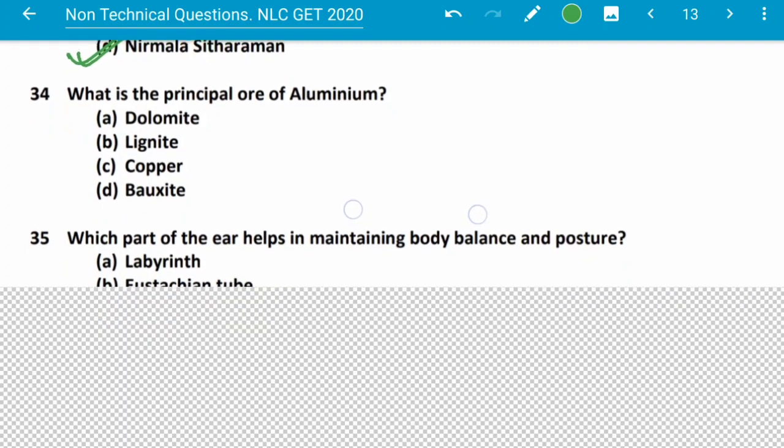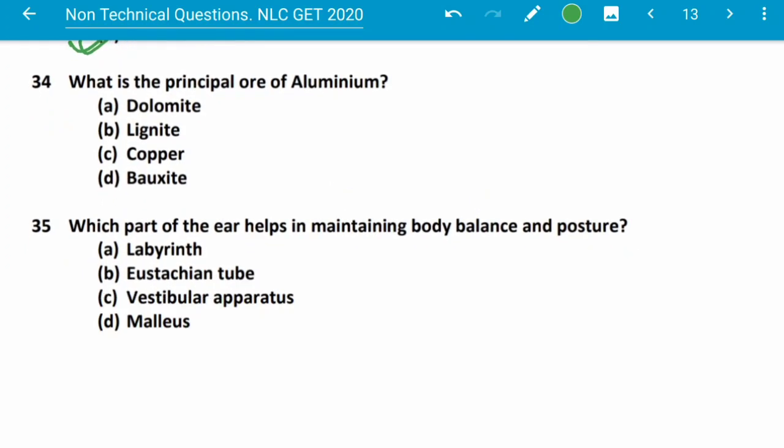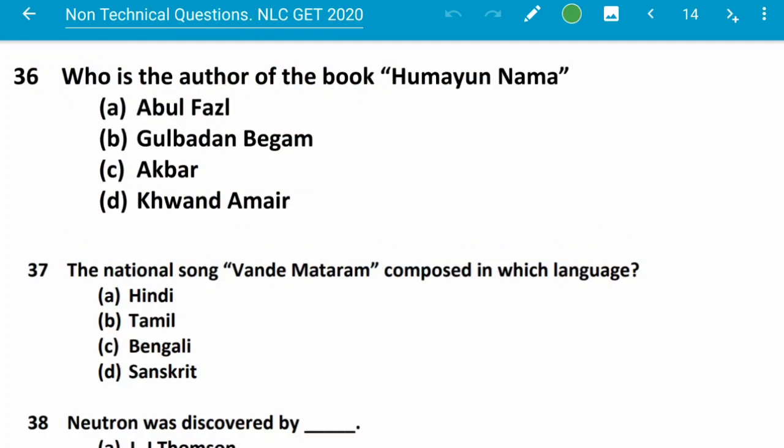What is the principal ore of aluminum? This is bauxite. Bauxite is the principal ore. Which part of the ear helps in maintaining body balance and posture? This is vestibular apparatus. Option C.